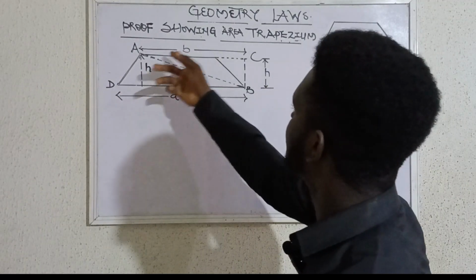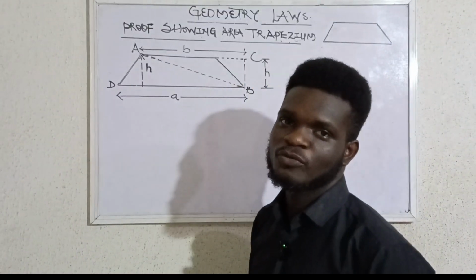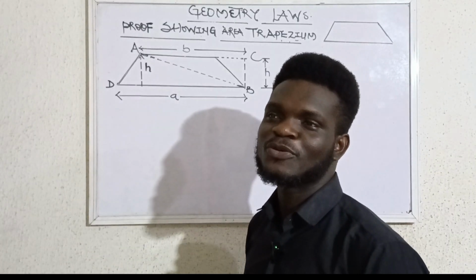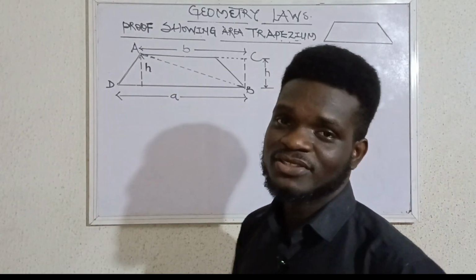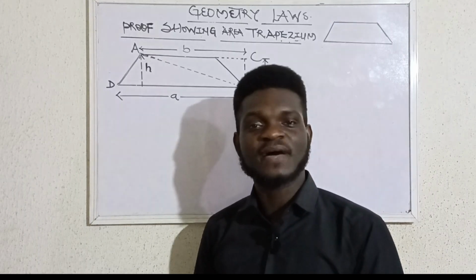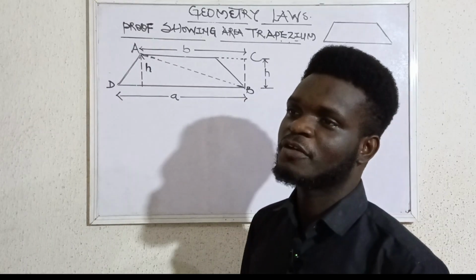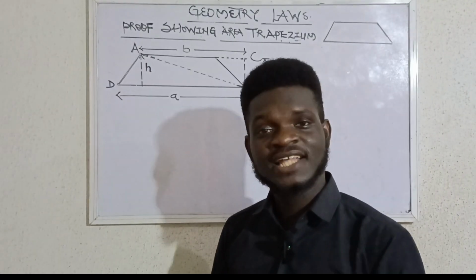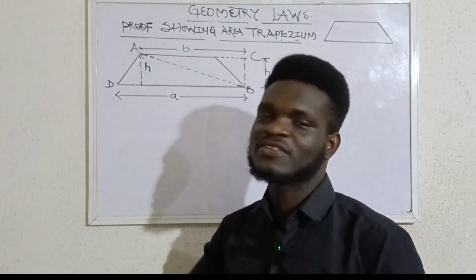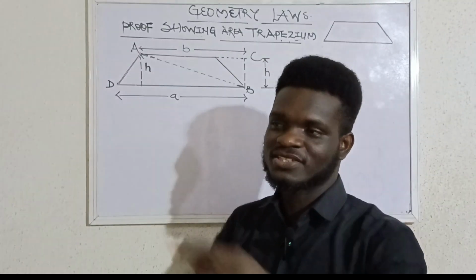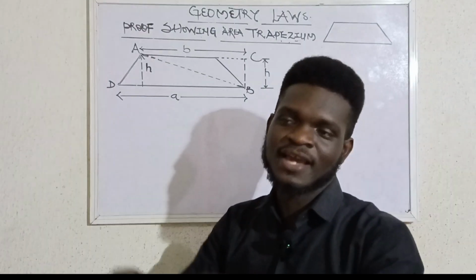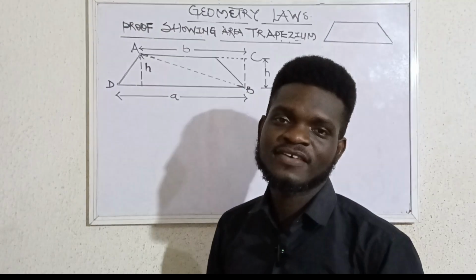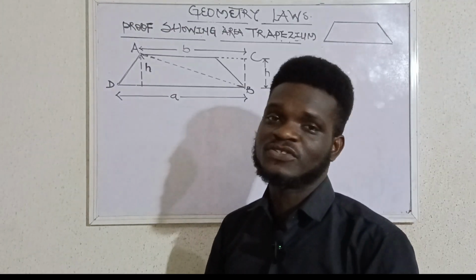Okay, now we have trapezium here. We want to prove the laws of trapezium. There are some basic laws we should know in geometry. When we talk about a circle, the area of a circle is pi r squared. What about a rectangle? The area of a rectangle is length times breadth. Also, the area of a square is L squared, because the dimensions are of the same length. So when you square them, you have length times length, which gives you length squared.